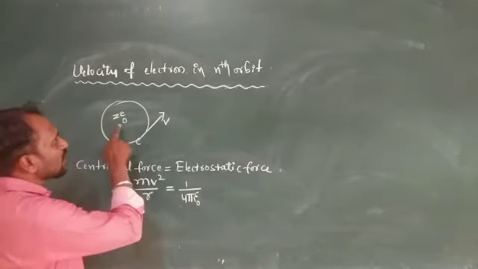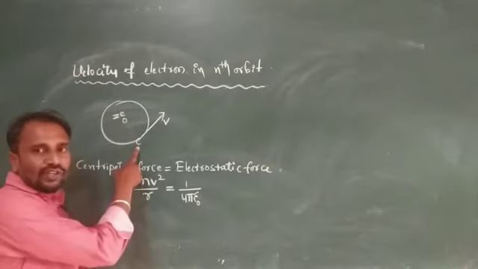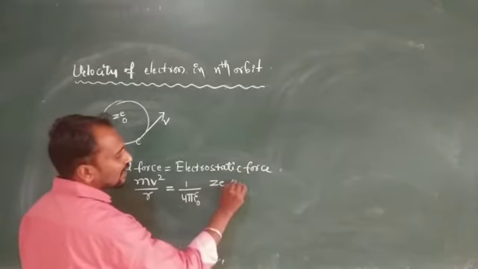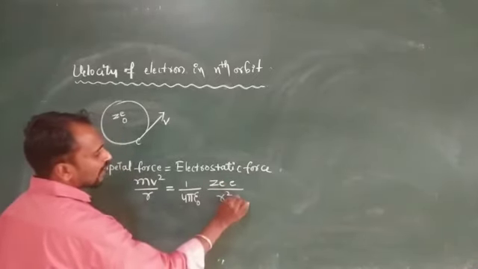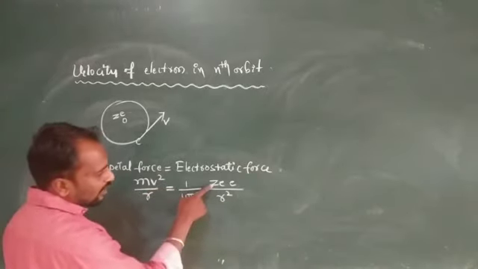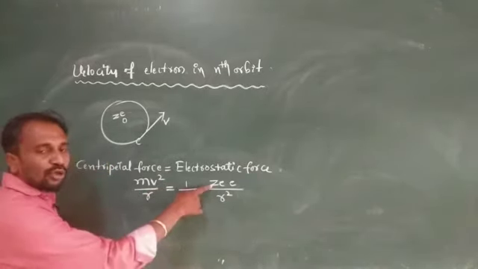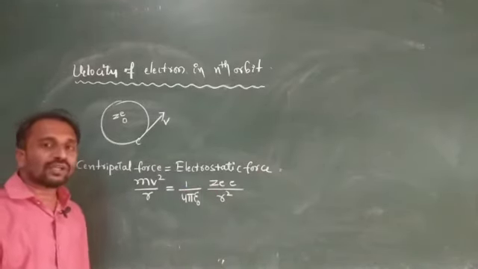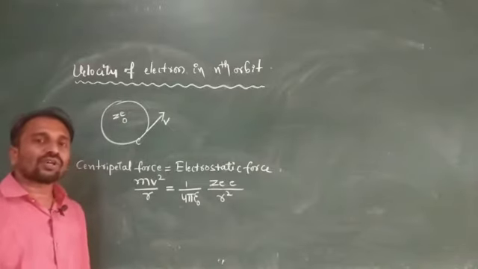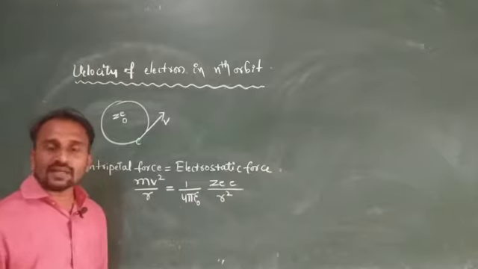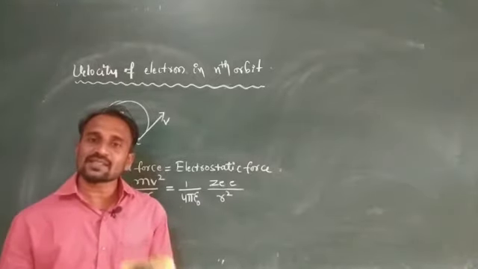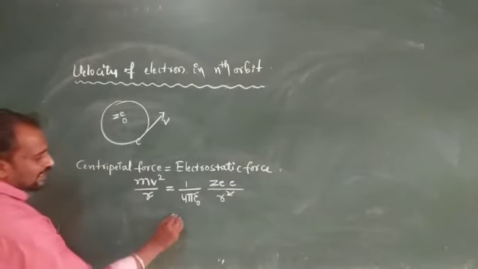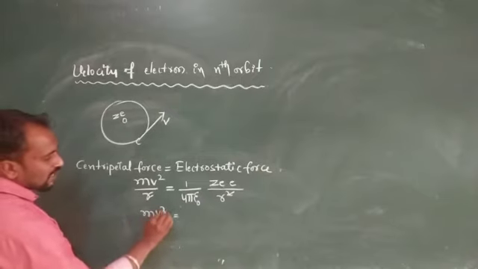The first charge is the charge on the nucleus, Ze, and the second is the charge on the electron, e, divided by r square. Here Z is the atomic number, meaning the number of protons in the nucleus, and e is the magnitude of the charge, the same for electron or proton, 1.6 into 10 power minus 19. So r and r square get cancelled, and finally we get mv square.